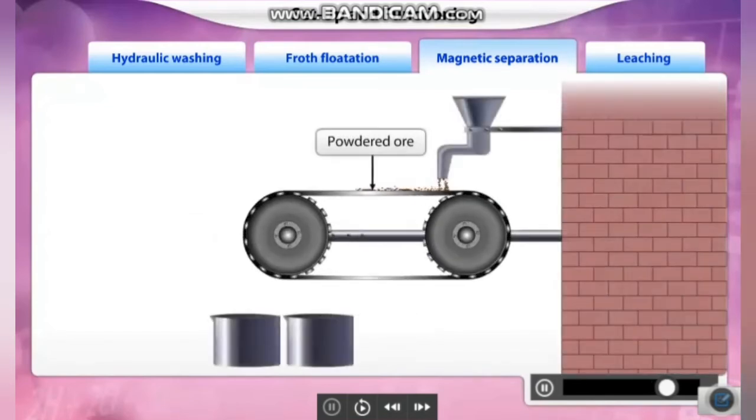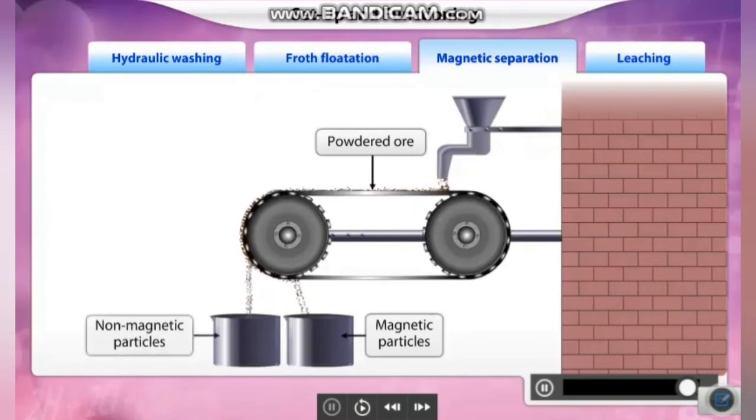Powdered ore is dropped over the moving belt. The magnetic particles of the ore are attracted by the magnetic roller and tend to travel with it for a longer distance. The non-magnetic particles, on the other hand, have no stickiness. They just fall off to the container below.